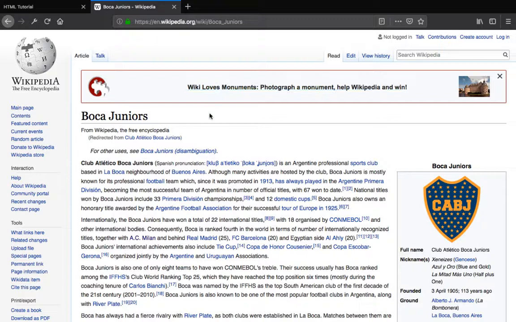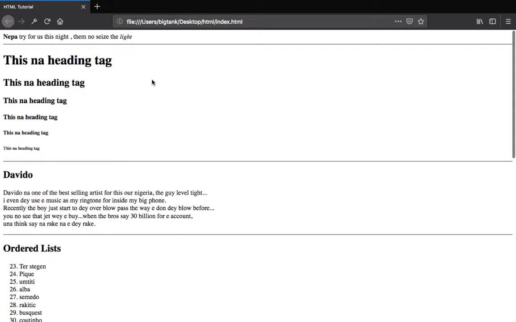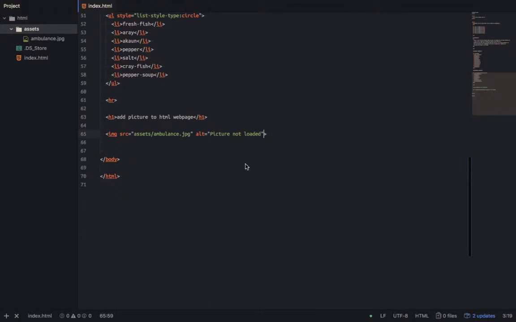And that's what we want to learn now: how you can link from this HTML page to another HTML page. Until now we have just used this one page. Now I want to create another page, so that I can link from this page to that page, and they will see the link to that page on this page. The tag you use to do that is the anchor tag.